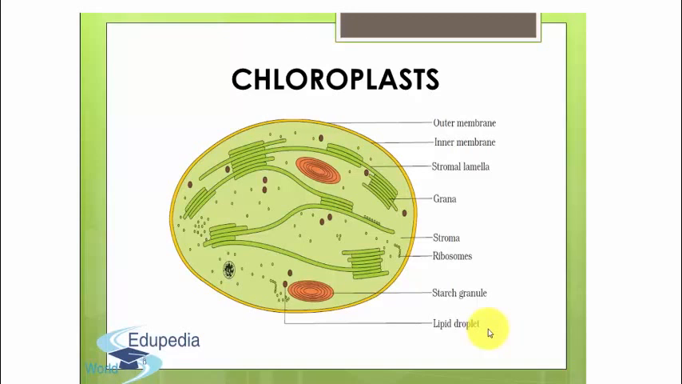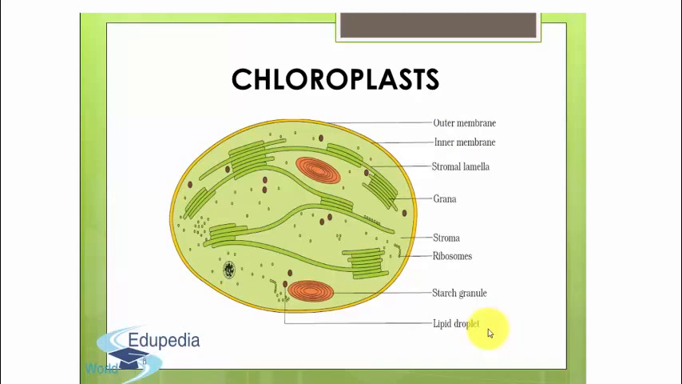Chloroplasts are the sites of photosynthesis. They are green plastids containing the pigment chlorophyll. 1 square millimeter of leaf surface may contain more than 5 lakh chloroplasts. They are present in abundance in mesophyll cells.